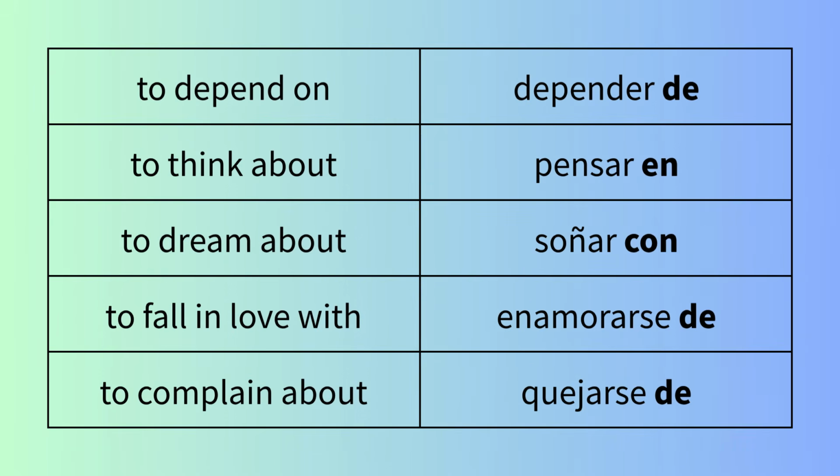Great job today. So just as a recap, to depend on in Spanish is depender de. To think about, pensar en. To dream about, soñar con. To fall in love with, enamorarse de. And to complain about, quejarse de.